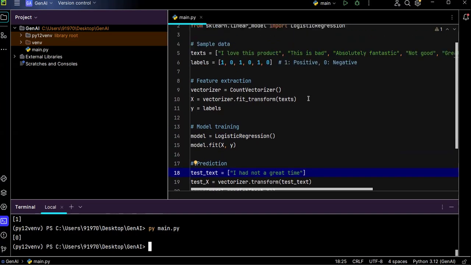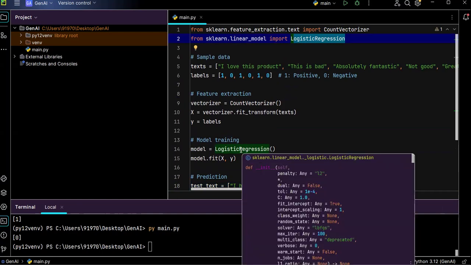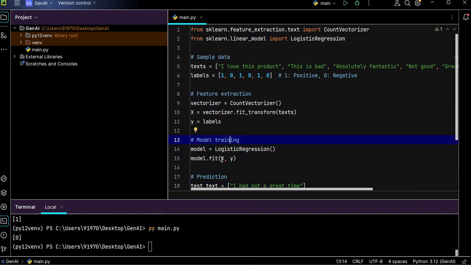So in this way, what we are doing is using this logistic regression, that is nothing but a trained algorithm, and we are training it with some x values as well as y values.